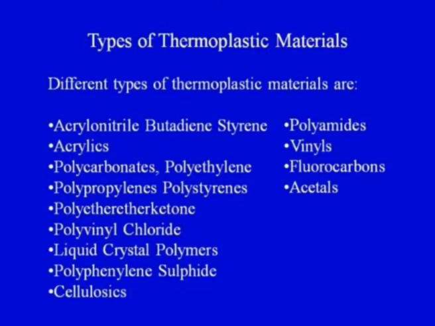Different types of thermoplastic materials are acrylonitrile butadiene styrene, most commonly called ABS, acrylics, polycarbonates, polypropylenes, polyvinyl chloride, liquid crystal polymers, cellulosics, polyamides, vinyls, fluorocarbons and acetals. There are different categories of thermoplastic materials which can further be blended, and there is a huge family of thermoplastic materials which can be converted into various types of tangible products. We will see the various types of products that can be made out of thermoplastic materials.